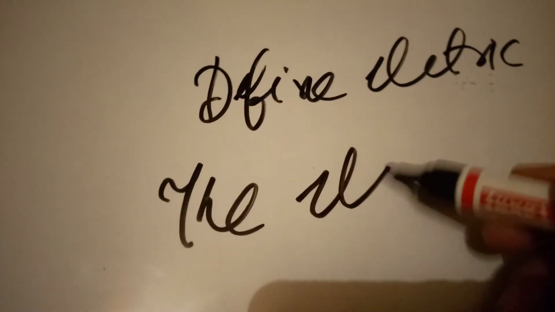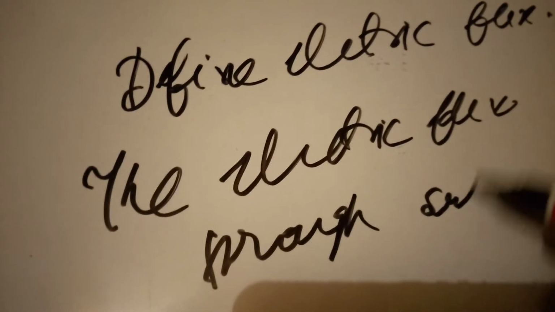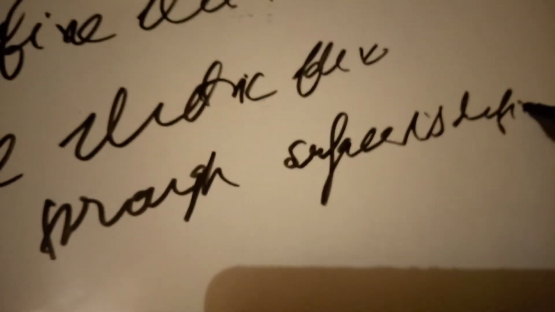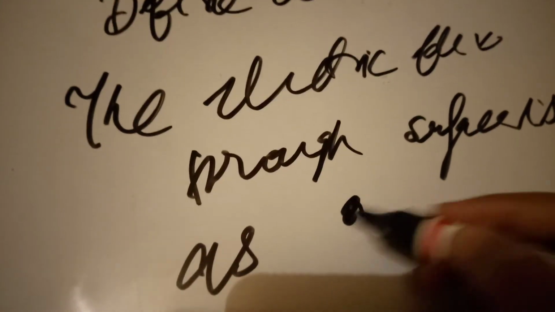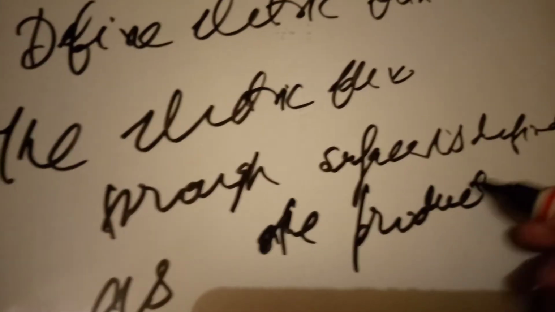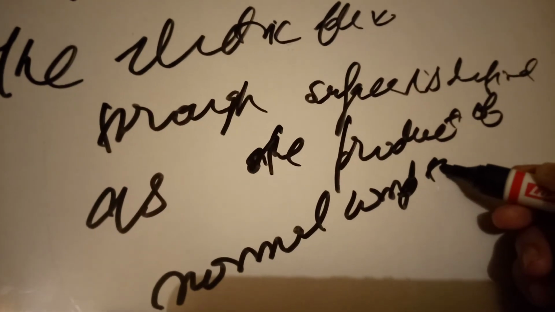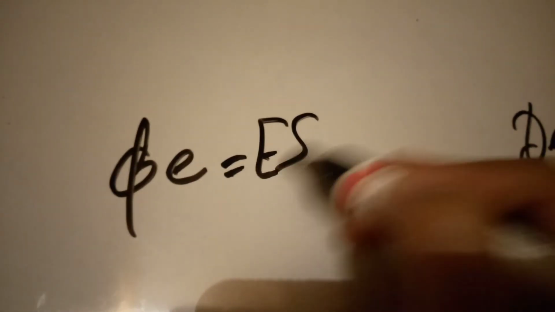The electric flux through any surface is defined as the product of the normal component of the electric field and the surface area through which the electric lines of force pass, where the formula of electric flux is phi equals E S cos theta.